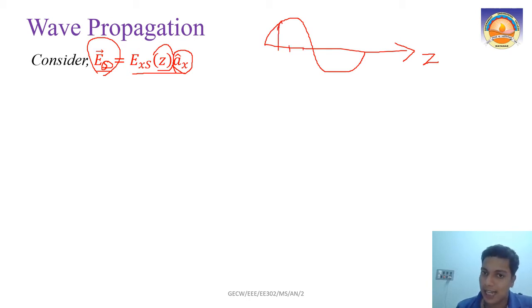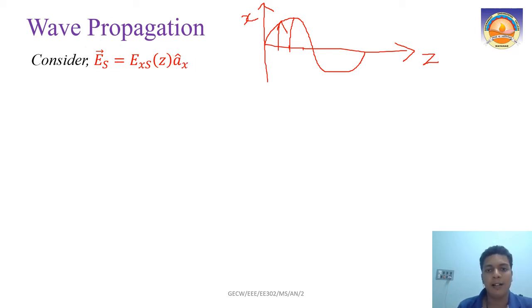In whichever direction your field is changing, that is the x direction. Ax cap is the direction of the electric field, not the propagation. Propagation direction is z, but the direction in which your wave exists is x. So this is our wave which we are considering.